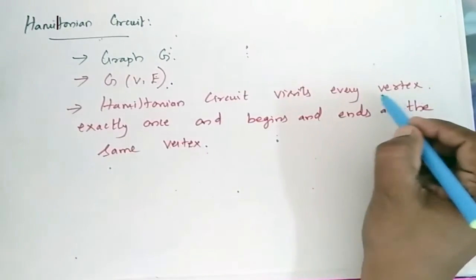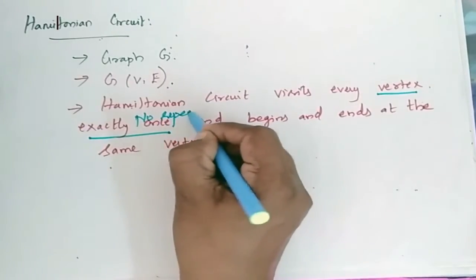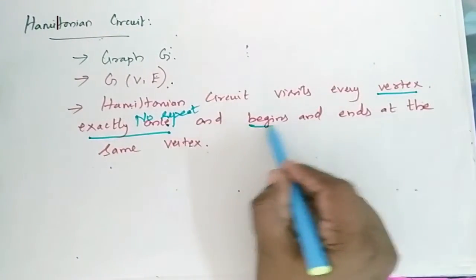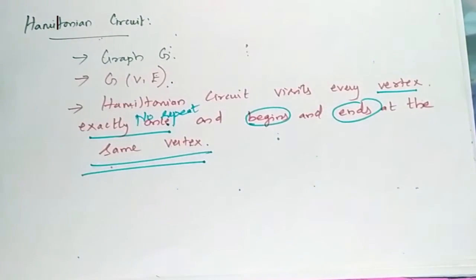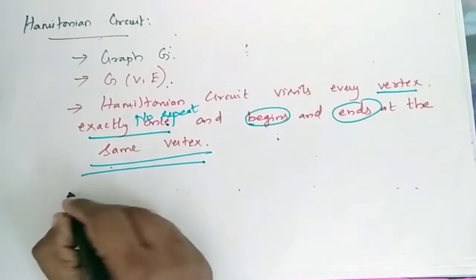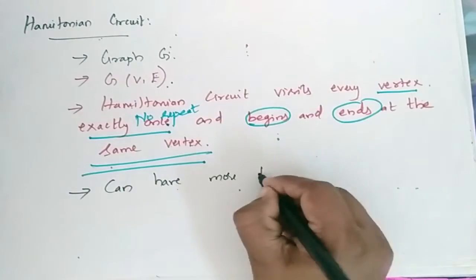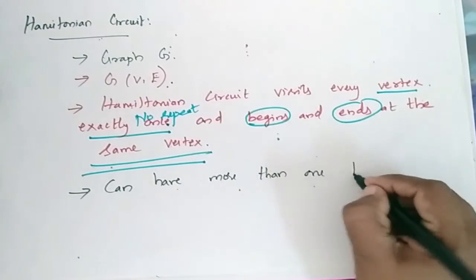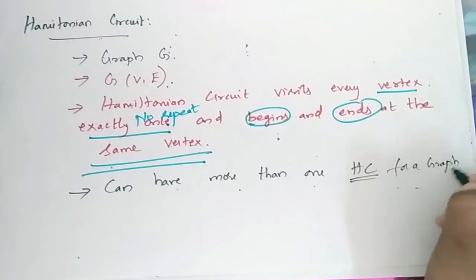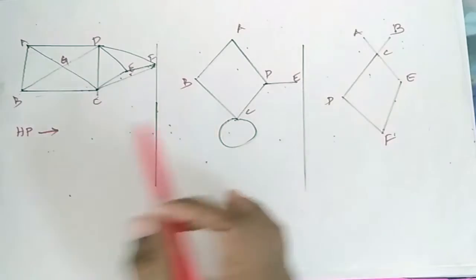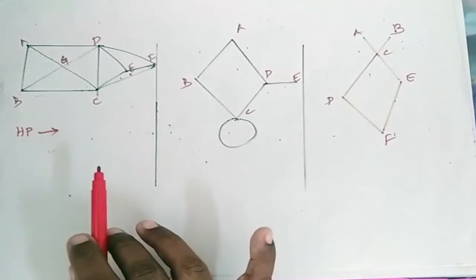So it visits every vertex exactly once, so no repeat is possible. Now it begins and ends at the same vertex. That is what a Hamiltonian circuit is. A graph can have more than one Hamiltonian circuit. Now these are the graphs for which we are going to find the Hamiltonian path and Hamiltonian circuit.